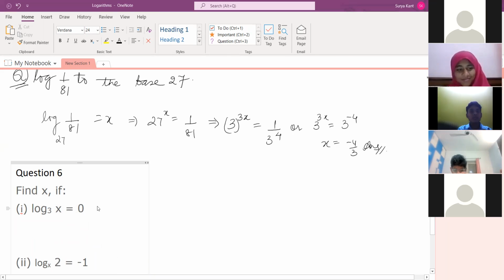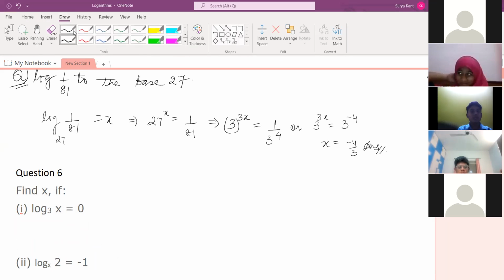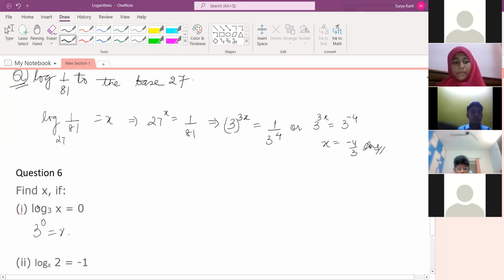The same formula we have to apply here, right? This one is easy, sir. Last time you are not getting only. Last time I didn't know where to put those things, sir. Okay, 3 to the power 0 is equals to x. What is the meaning of that?